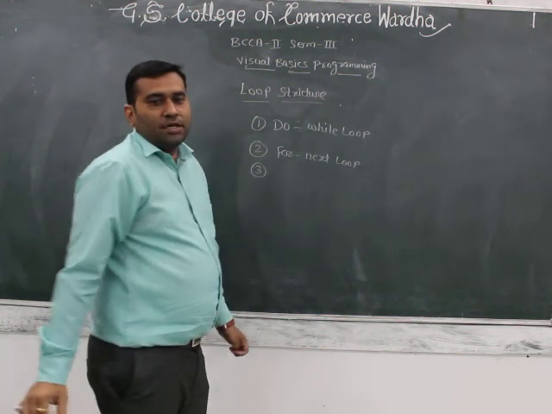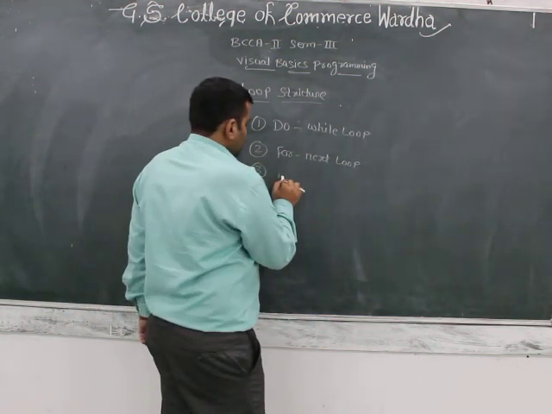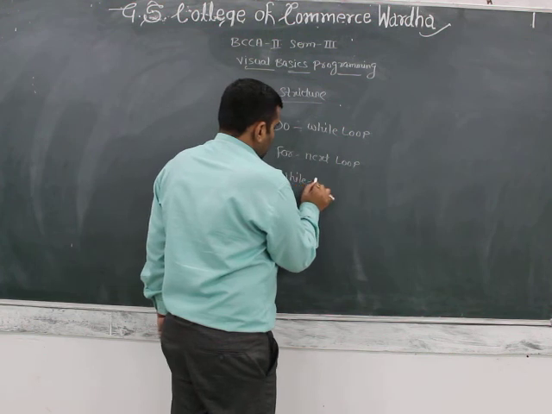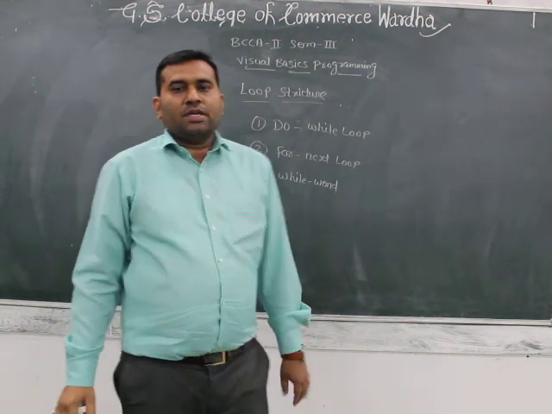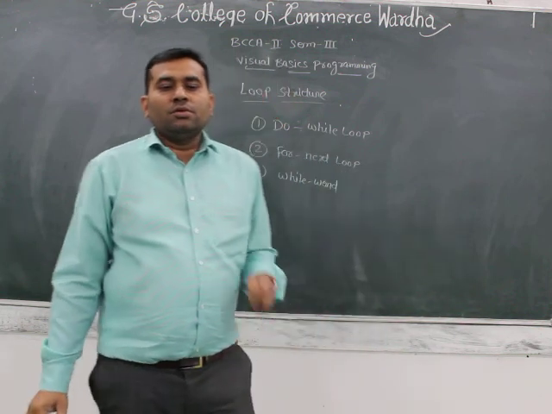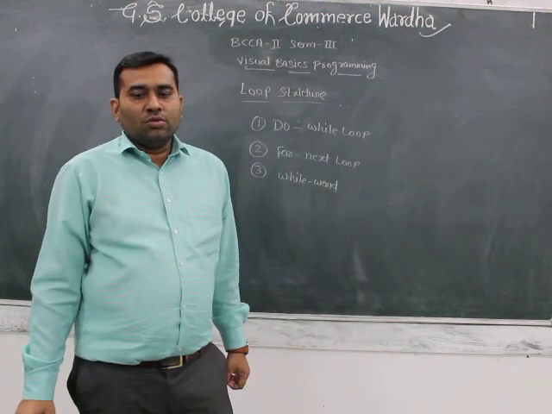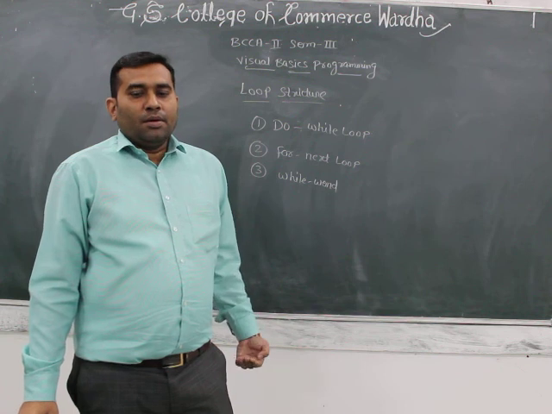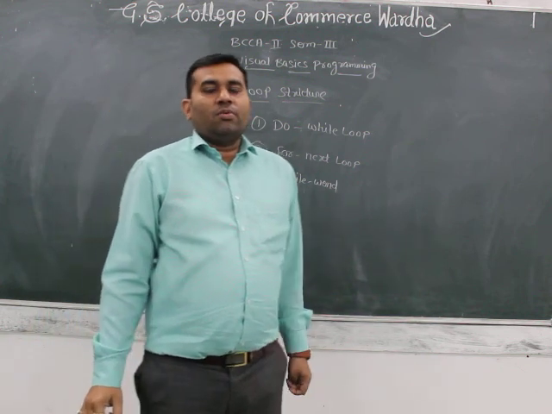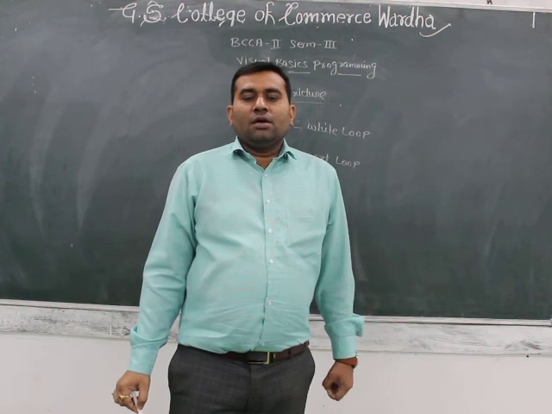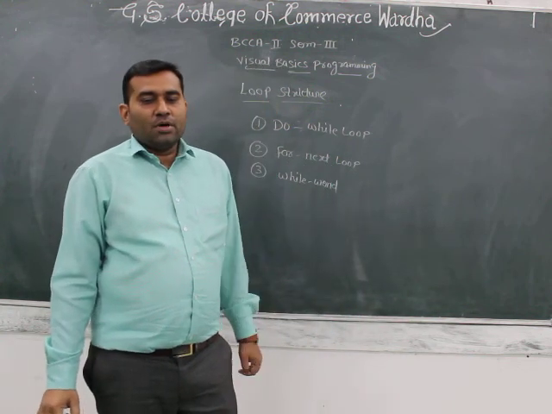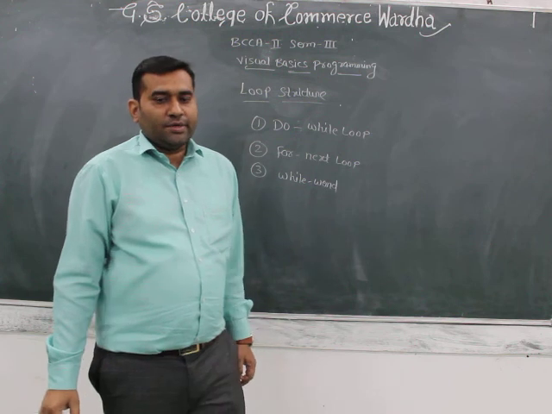And third is the while wend loop. Loop statements allow you to execute one or more lines of code repeatedly, and may consist of operations that must be repeated over and over again. Looping structures are an important part of any programming language.